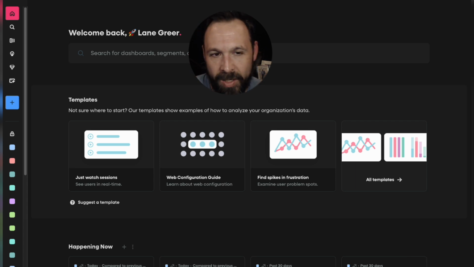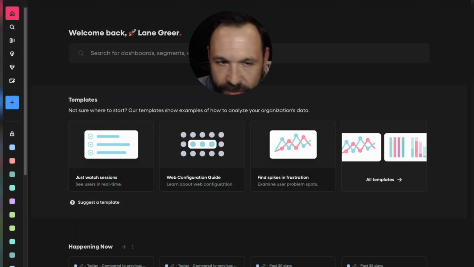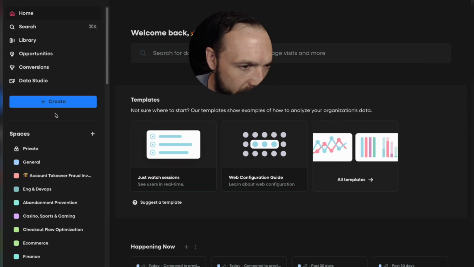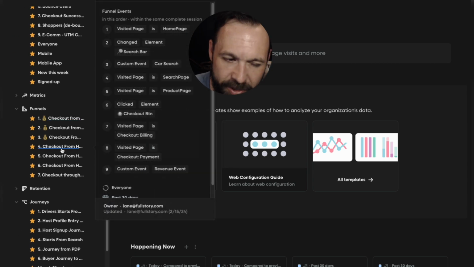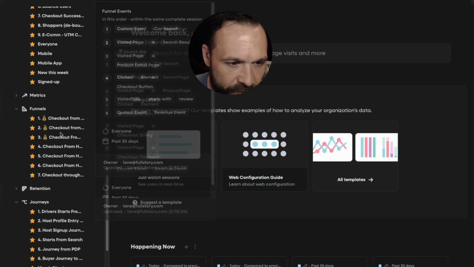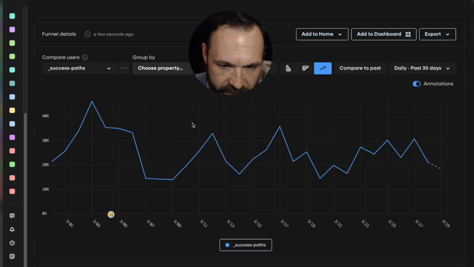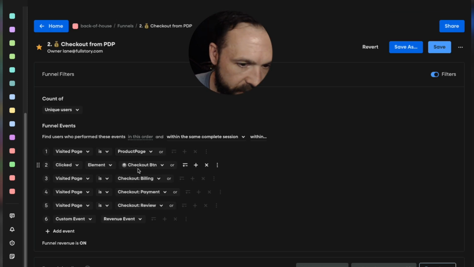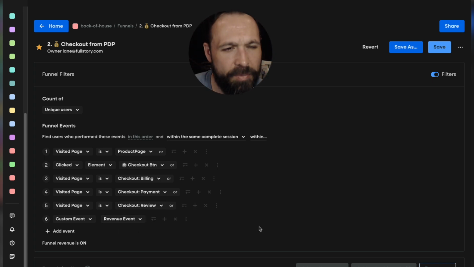Today, we're going to be taking a look at Story AI opportunities. In order to introduce Story AI opportunities, first, we're going to start in funnels. Funnels aren't anything new, and if you've been on Fullstory for any time at all, you know that funnels are incredibly easy, especially if you start from journeys. I've got this funnel right here. It starts on product pages, checkout button, checkout billing, payments, review, revenue event. This is a pretty common funnel.